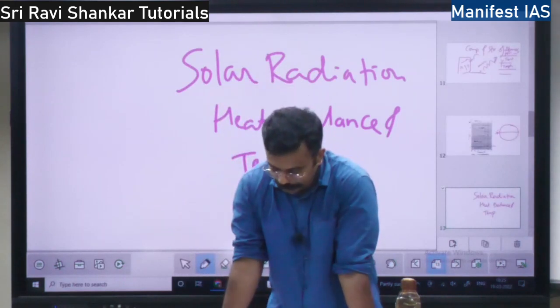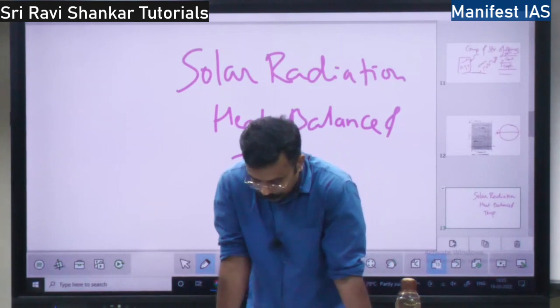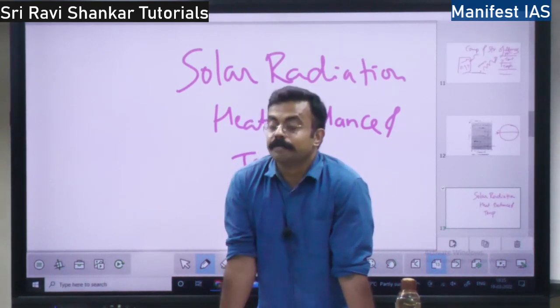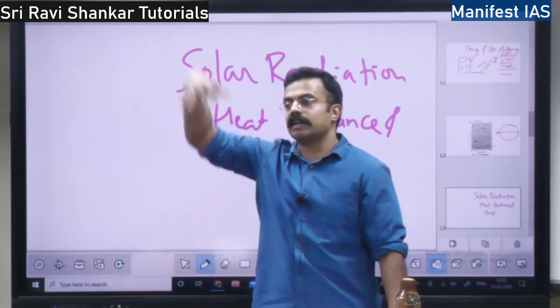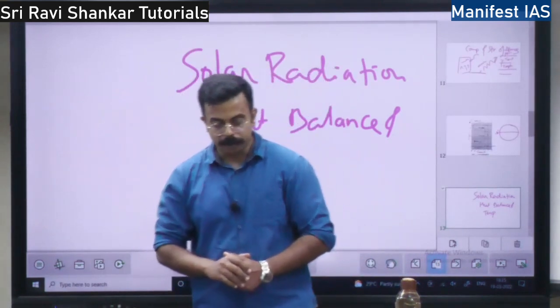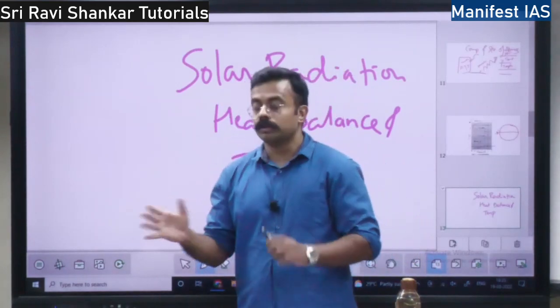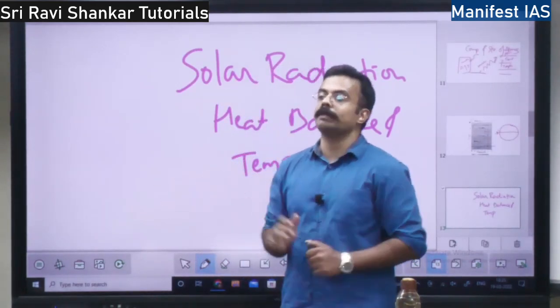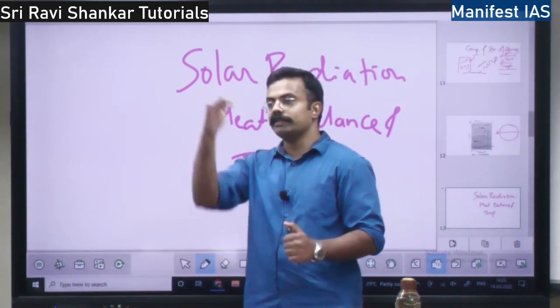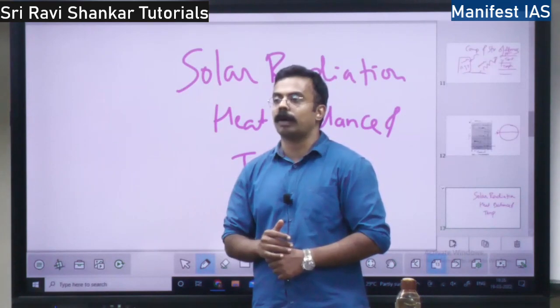So this energy is sometimes radiated back. Energy comes into the earth and sometimes it is reflected back, radiated back, right? This balance has to be maintained properly. The energy which comes into the earth and what is radiated back, the balance has to be maintained properly.